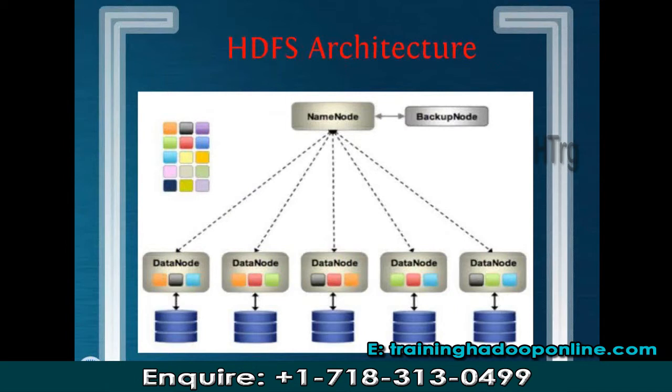You can have a look at this diagram. We have a block which says name node. Till now we were using the terms master machine and slave machine.